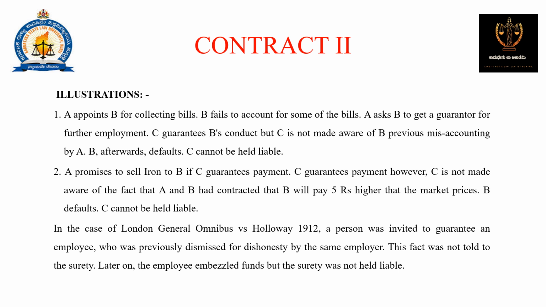Illustrations: A appoints B for collecting bills. B fails to account for some of the bills. A asks B to get a guarantor for the further employment. C guarantees B's conduct, but C is not made aware of B's previous misaccounting by A. Afterwards, B defaults. C cannot be held liable. These are other examples. You can go through it.